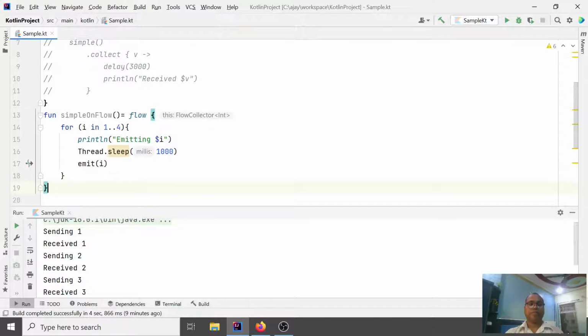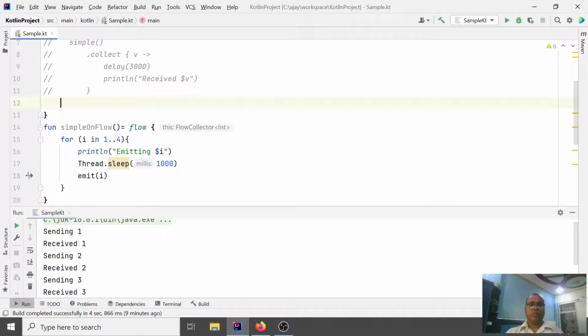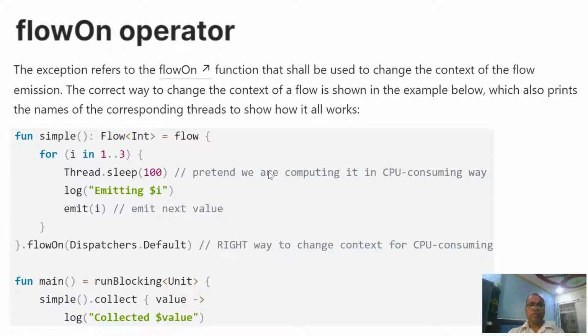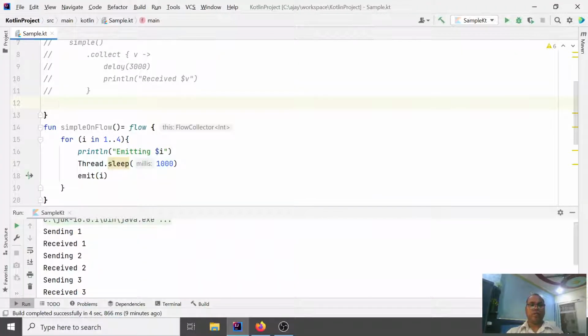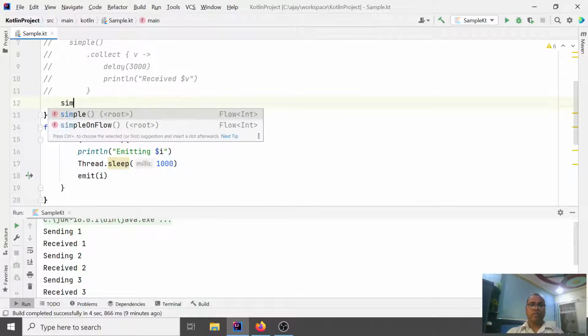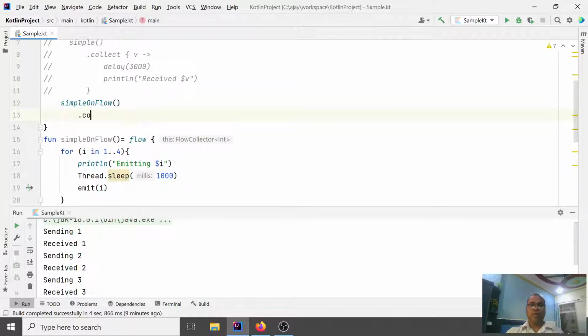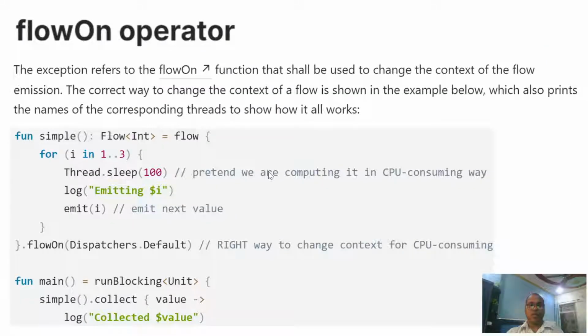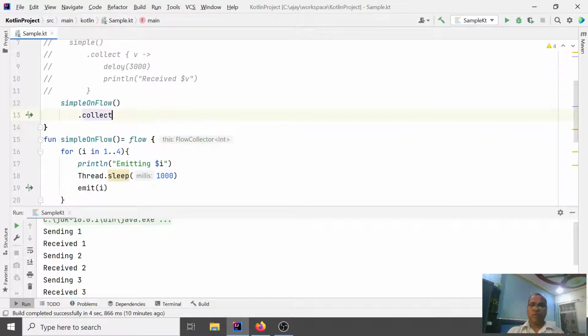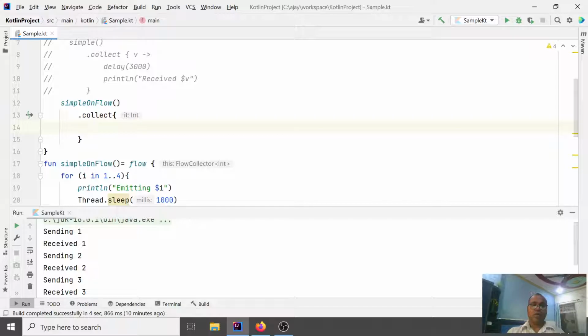Here in this way, we run from the simple flow, collect, and print whatever value we are receiving.